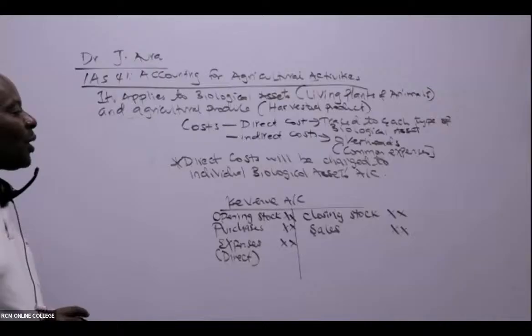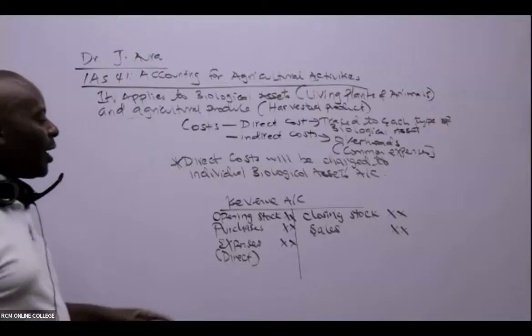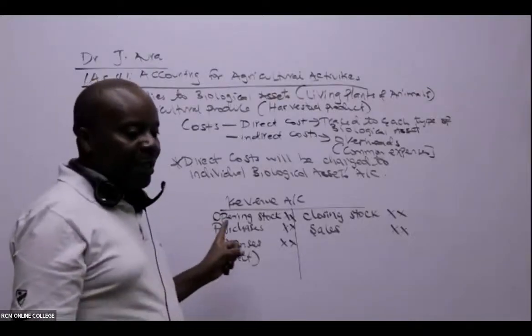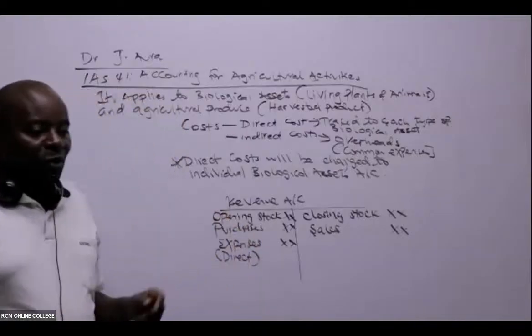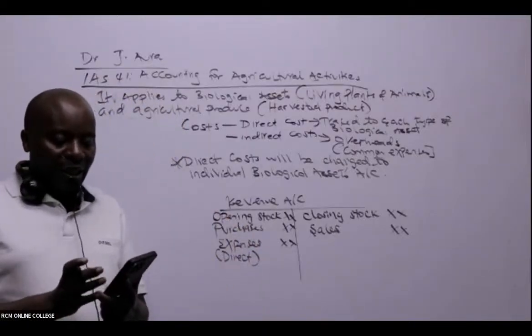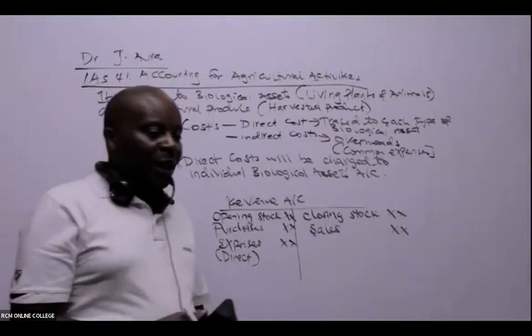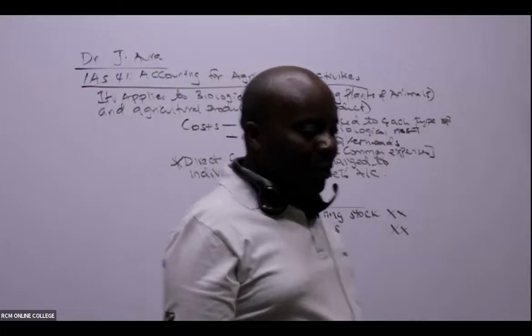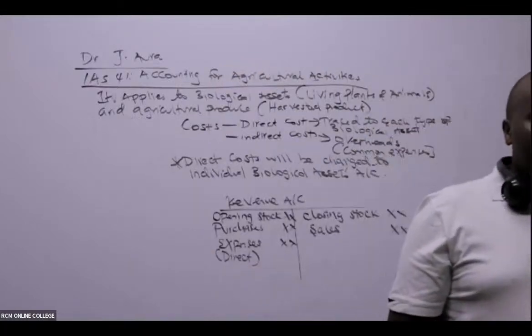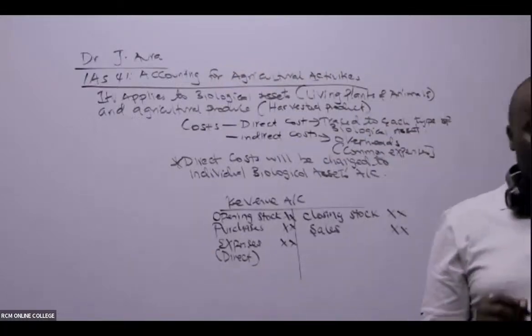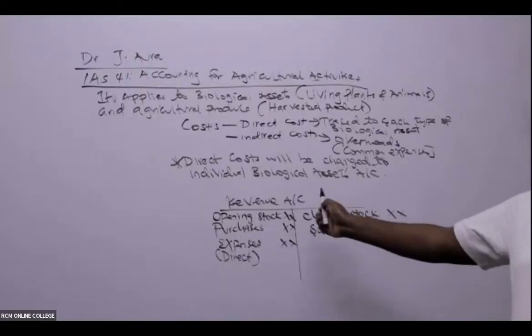I would want to see whether we are together. Have you been able to write this up to here? Let me get some confirmations. The most important thing is to appreciate that whenever you see direct expenditure, it shall be charged to the revenue account.